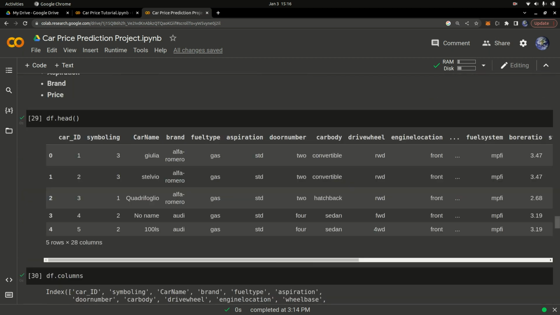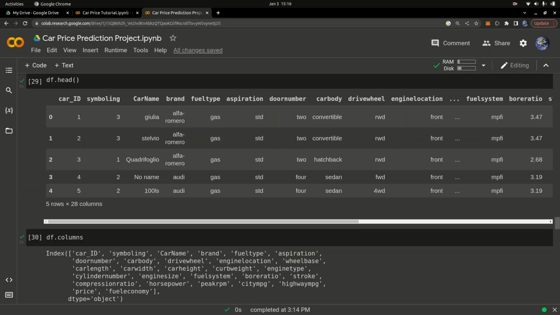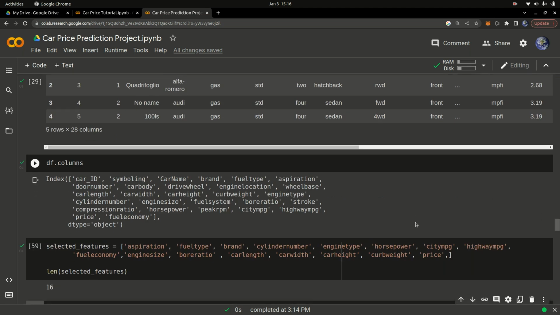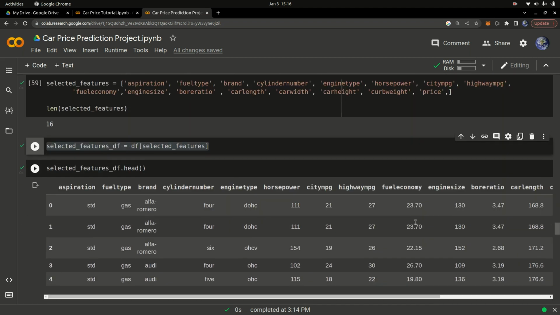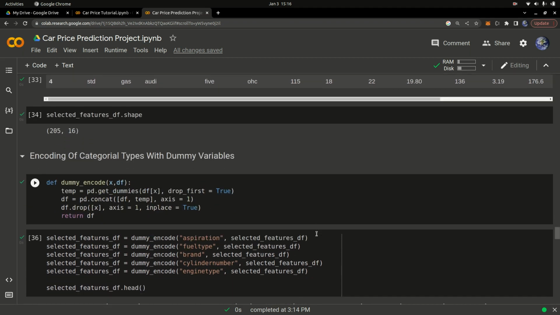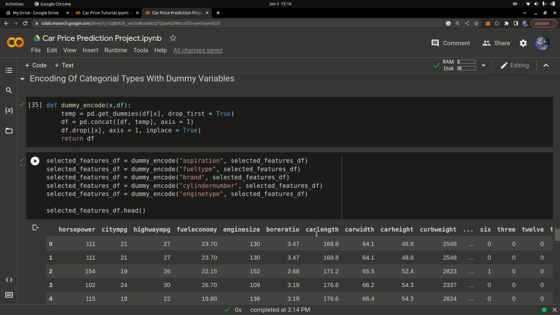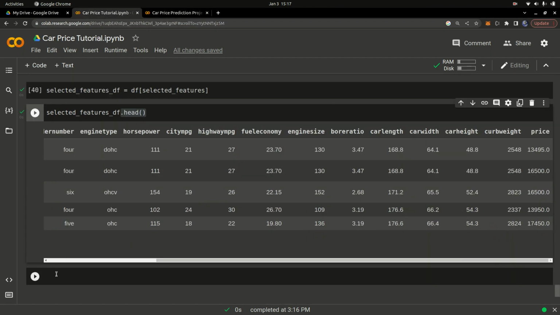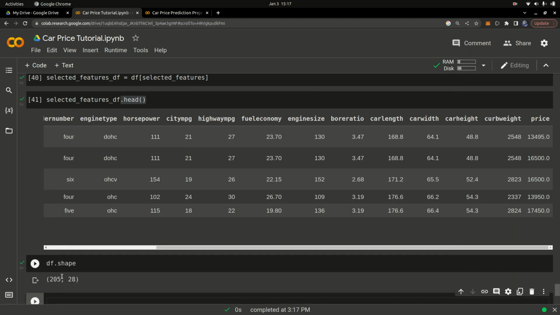Once we have those features selected, we are good to go. Now let's see what we need to do more. We have looked at the data, and we have 16 features. I can also check the number of features that you have. You do the shape, right? So if I go in here, I can just do df dot shape, and shape returns the number of rows and number of columns. The number of rows is 205 and there are 26 columns. So actually this is not df.